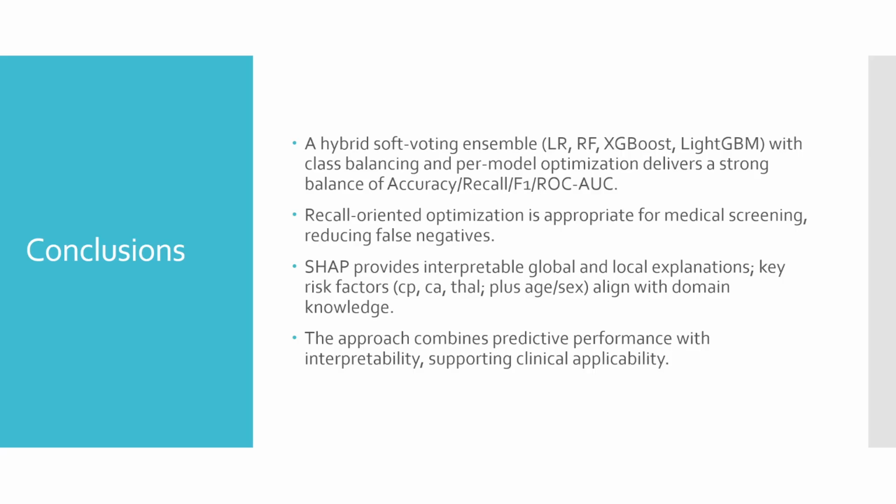In conclusion, a hybrid soft voting ensemble with class balancing and per model optimization delivers a strong balance of accuracy, recall, F1, and ROC AUC. Recall-oriented optimization is appropriate for medical screening, reducing false negatives. SHAP provides interpretable global and local explanations. Key risk factors align with domain knowledge. The approach combines predictive performance with interpretability, supporting clinical applicability.